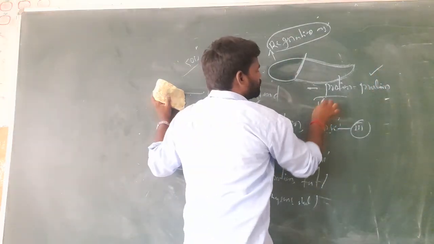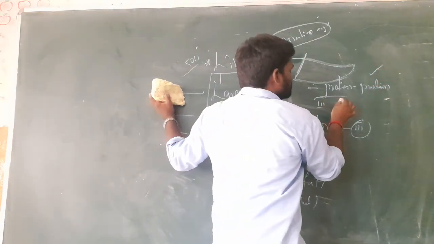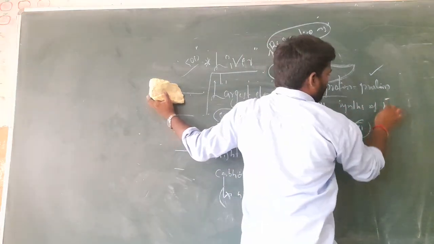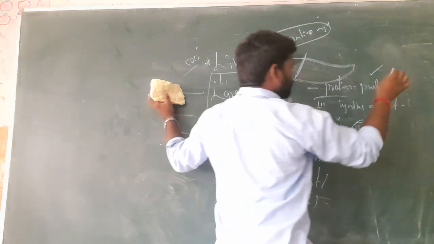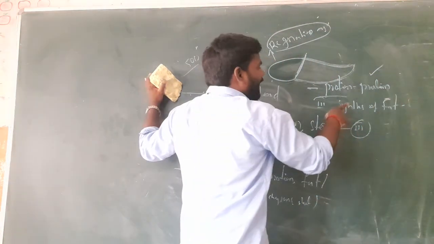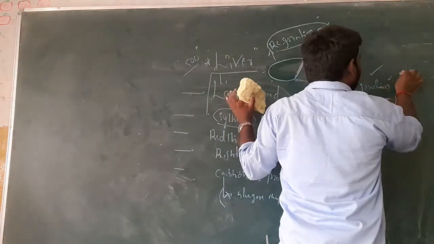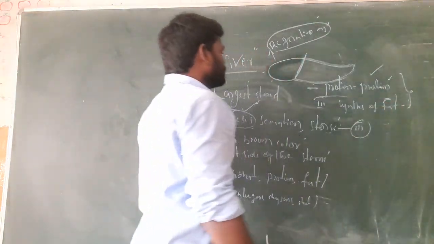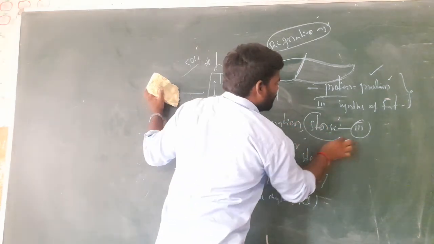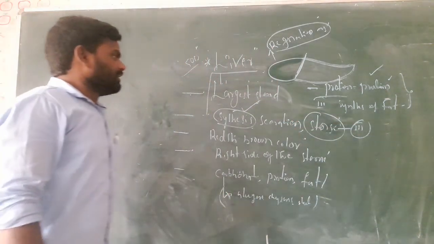Number three is the synthesis of fat, meaning cholesterol. So glucose, glycogen, galactose, cholesterol and proteins are stored in the liver. So synthesis and storage are done by the liver.